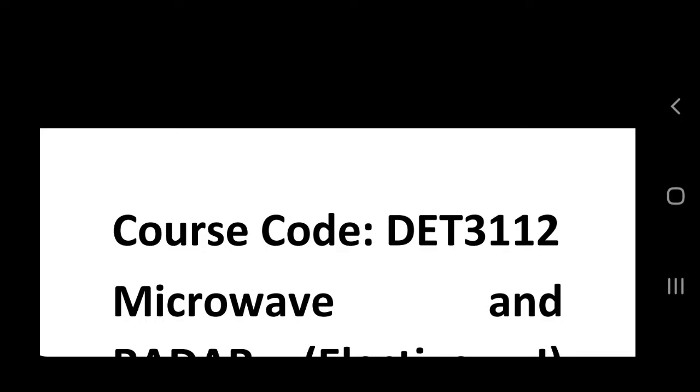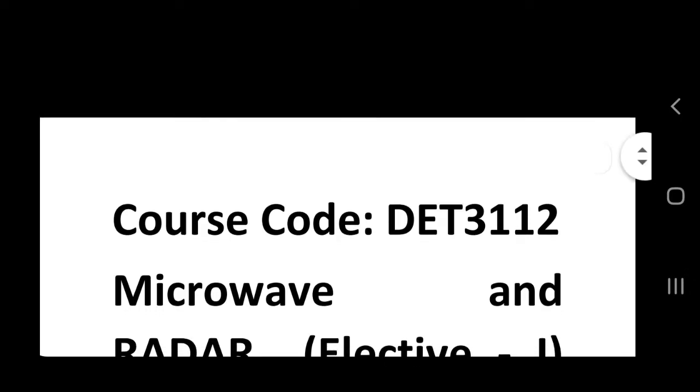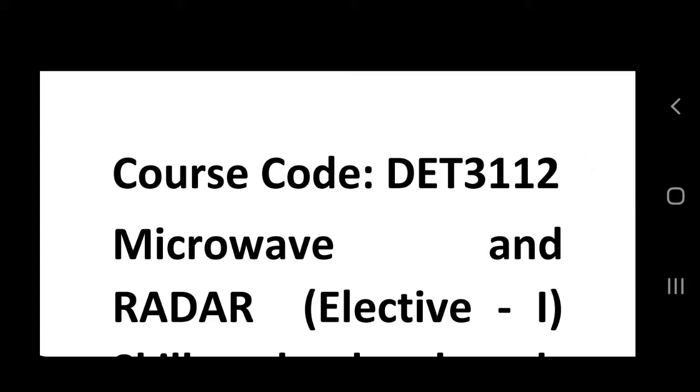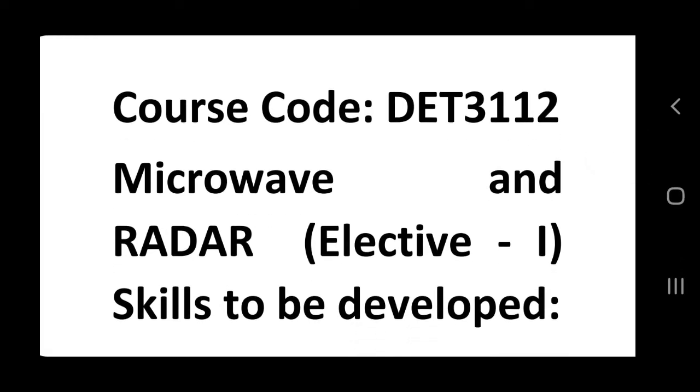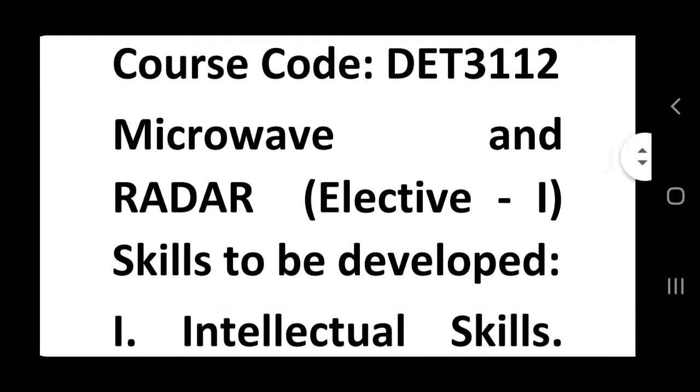We will see the syllabus of Microwave and Radar. The course code is DET 3112. For this course we have 25 marks for term work and 25 marks for practicals. After completion of the course, two skills will be developed: intellectual skill and motor skill.